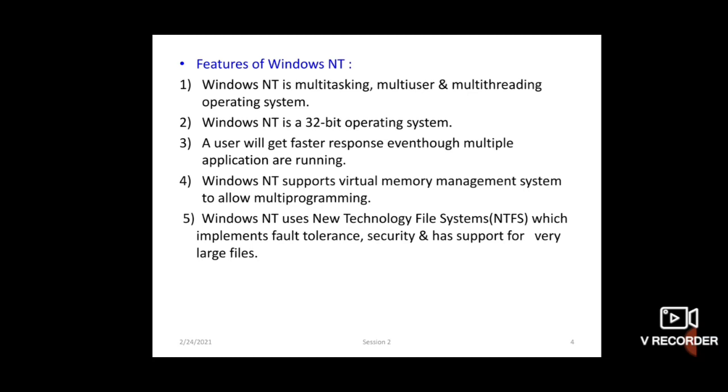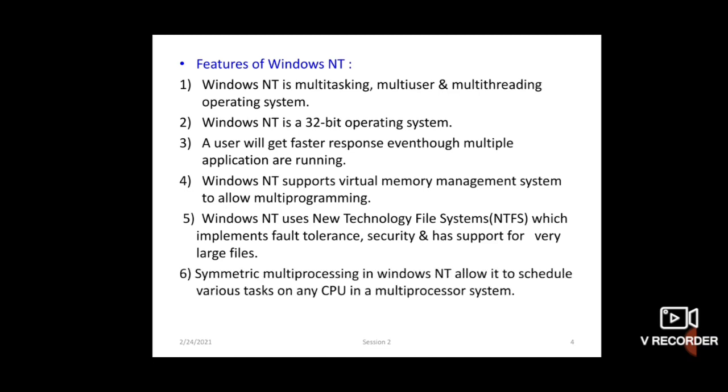So NTFS also implements fault tolerance, security, and has support for very large files. And the last feature is symmetric multiprocessing in Windows NT, which allows it to schedule various tasks on any CPU in a multiprocessor system.